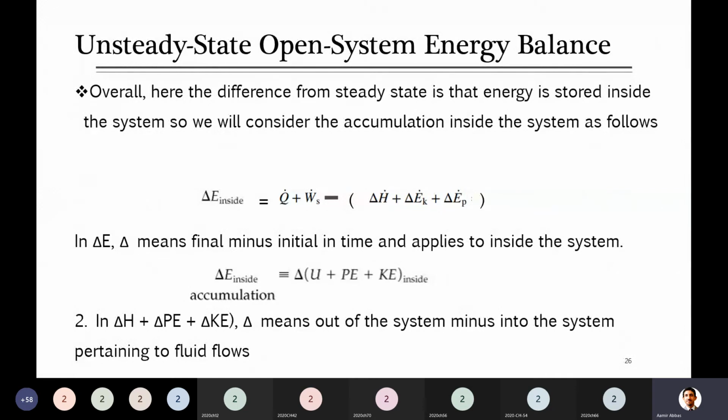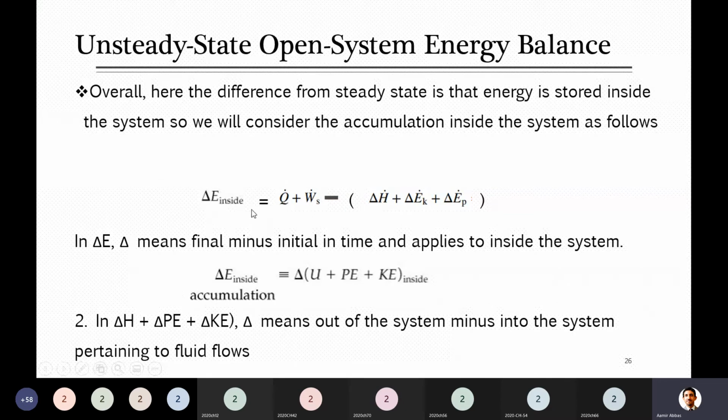Are there input streams? Yes, there are two input streams. And what about output streams? There is no output stream. So here we can write delta H, but it will only include input streams. So output is 0, so it will be 0 minus only input stream delta H, how you calculate it.